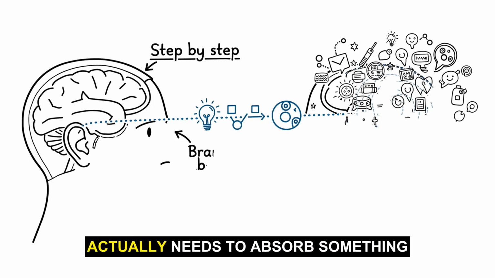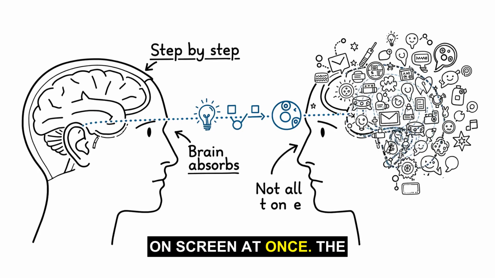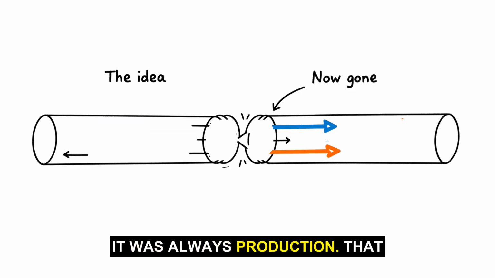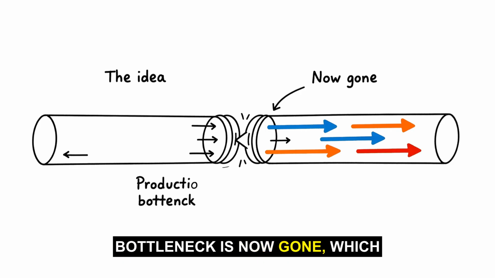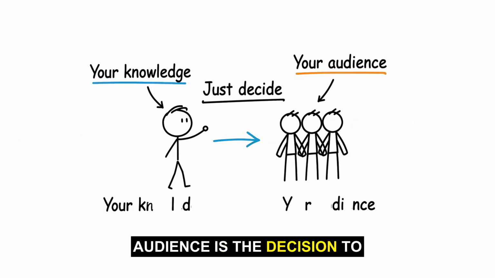Whiteboard videos work especially well for explaining things because they reveal information step by step, matching the pace your brain actually needs to absorb something new, instead of dumping everything on screen at once. The bottleneck was never the idea. It was always production. That bottleneck is now gone, which means the only thing standing between your knowledge and your audience is the decision to share it.